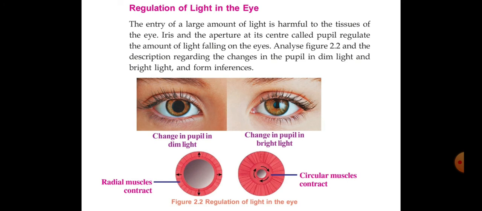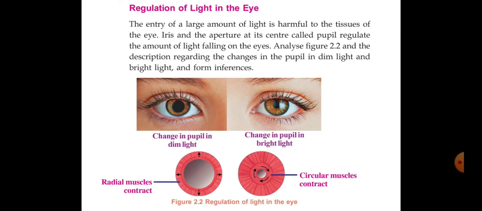So there are two types of muscles seen around the pupil. They are called radial muscles and circular muscles.